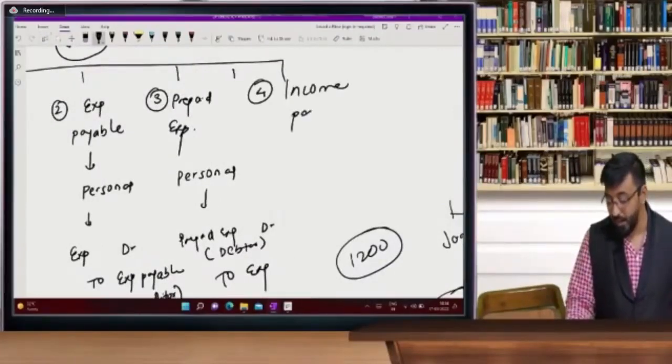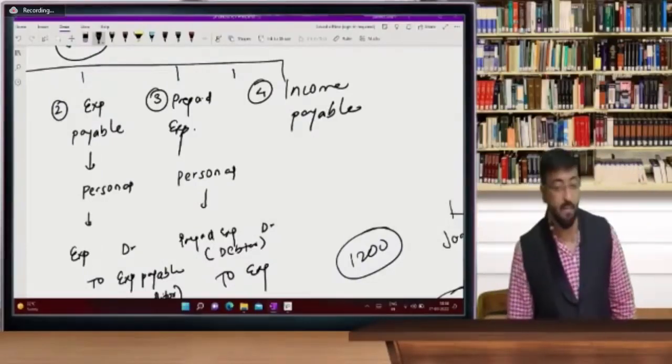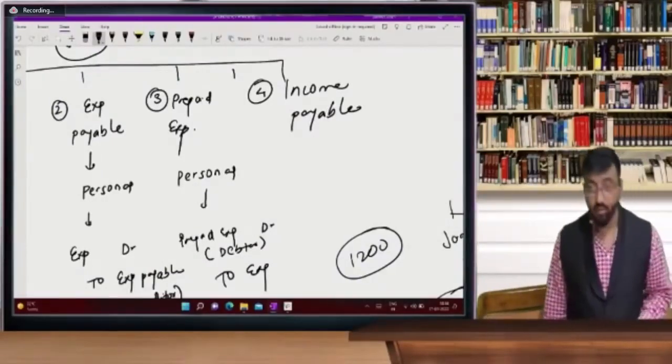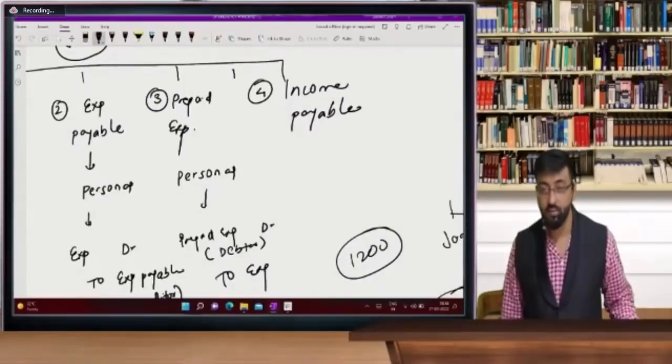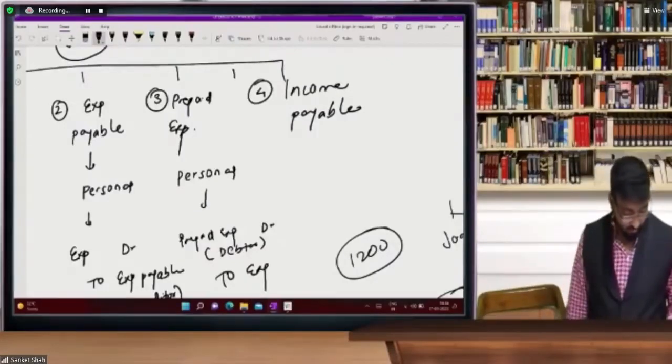income payable. So let's see who is answering very fast. Income payable. निसर्ग नहीं आ रहा है यार.